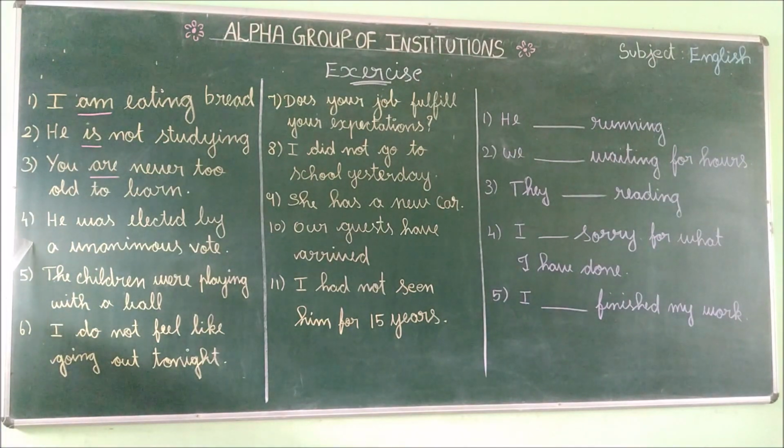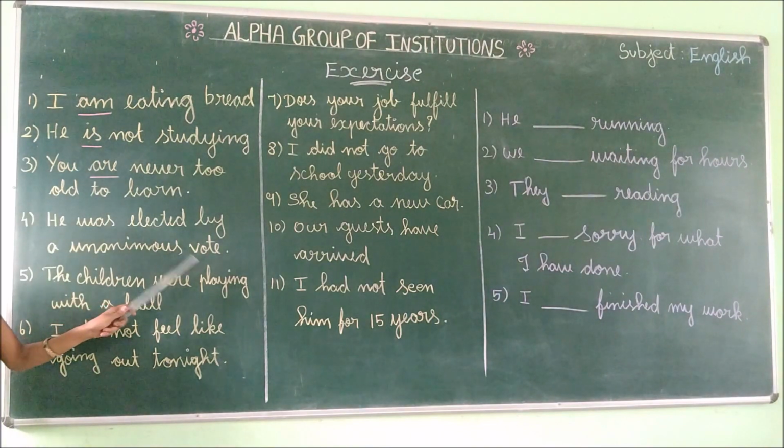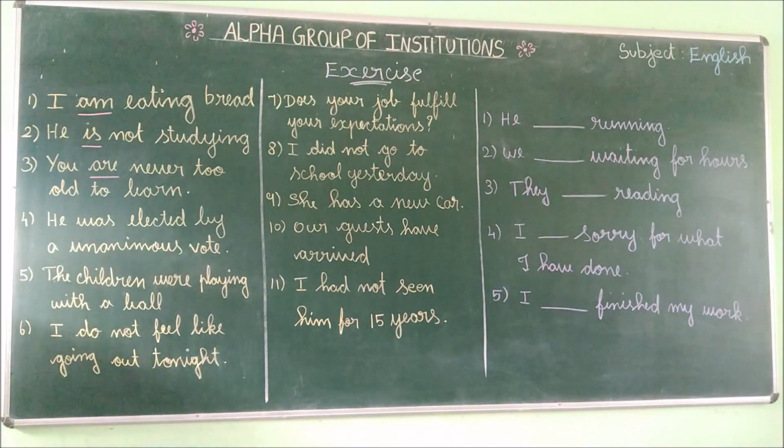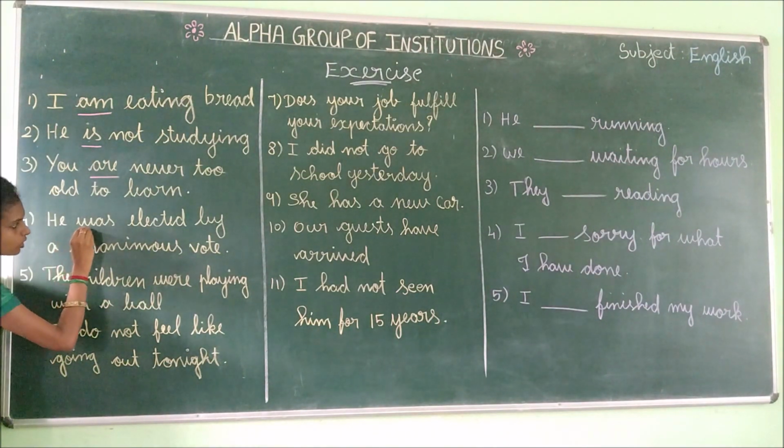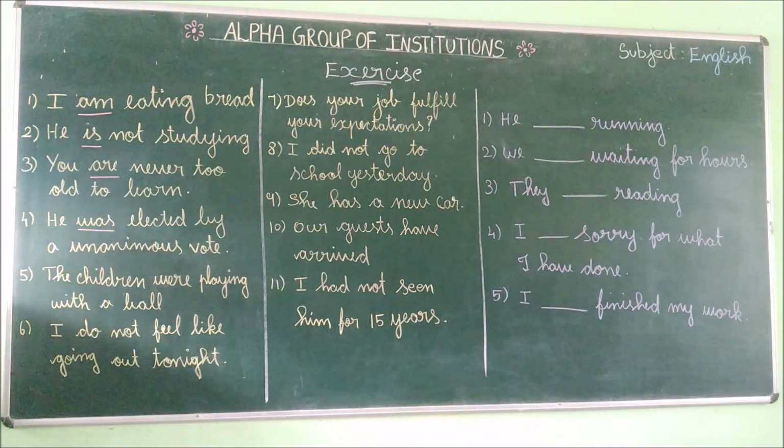And then the fourth one. He was elected by a unanimous vote. Read again. Here which one is the verb? Yes, was is the verb. Fifth, the children were playing with a ball.